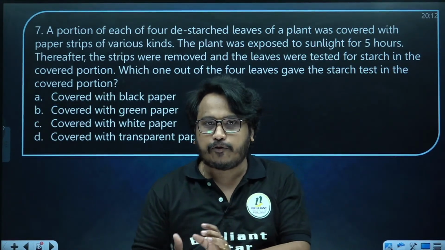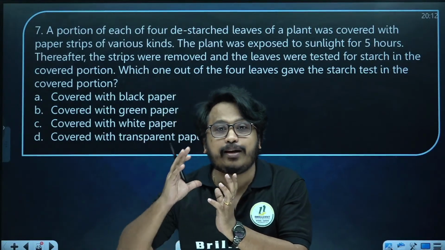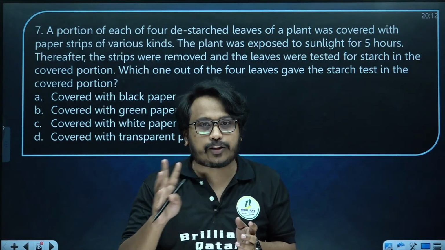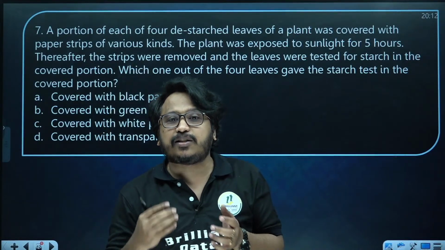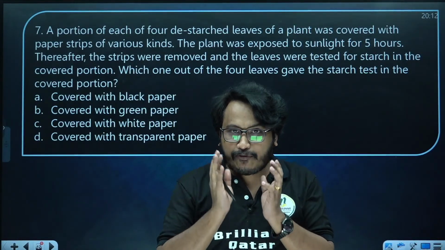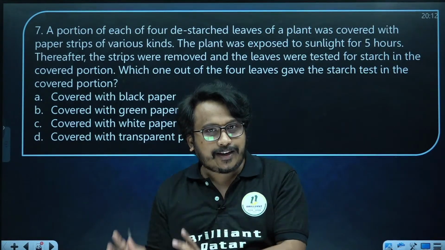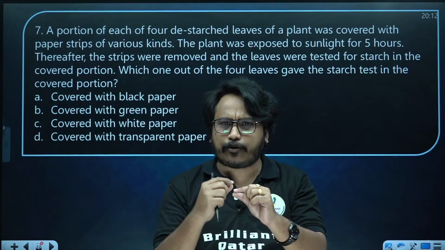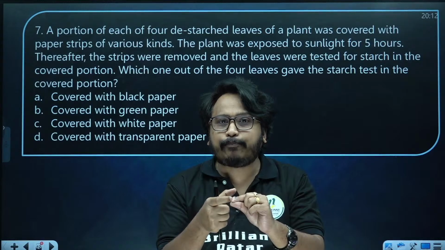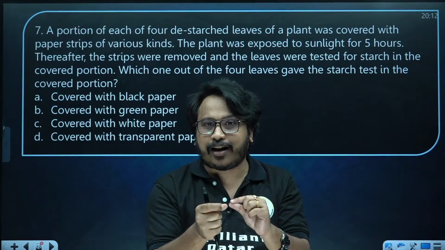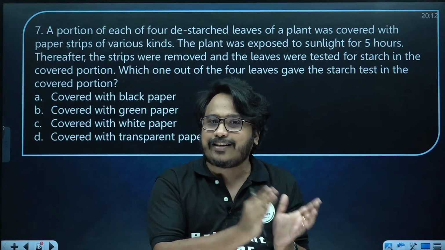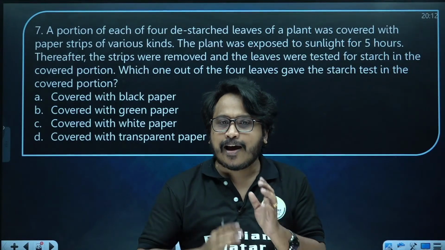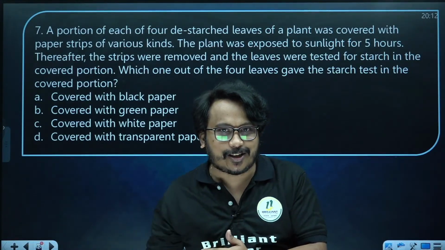Light is essential for photosynthesis. First of all, you have to keep the plant in a dark room for 48 or 72 hours, 2 to 3 days, so that all the starch present in the plant will be utilized. After that, take out the plant and put it in sunlight. On one of the leaves, keep a black strip or a colored paper strip, so that portion will be deprived of sunlight and the remaining portion of the leaf will get sunlight. After 5 or 8 hours, pluck out the leaf and perform the iodine test as we discussed earlier.